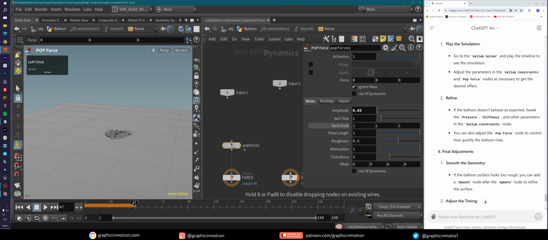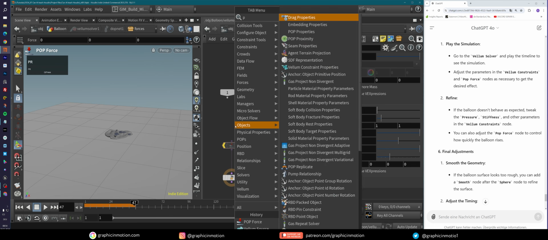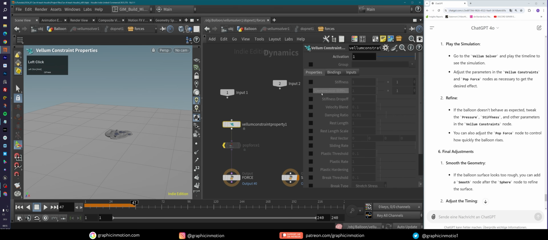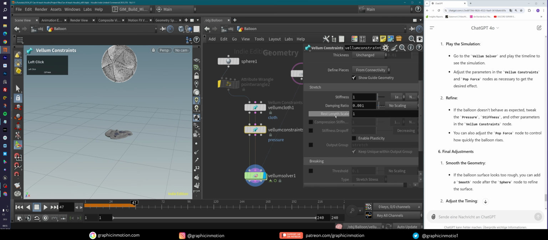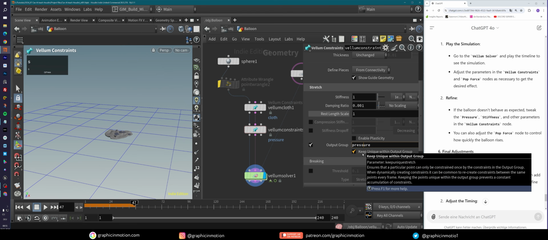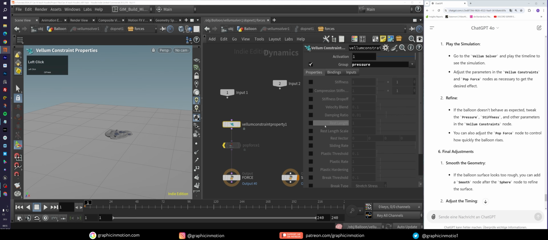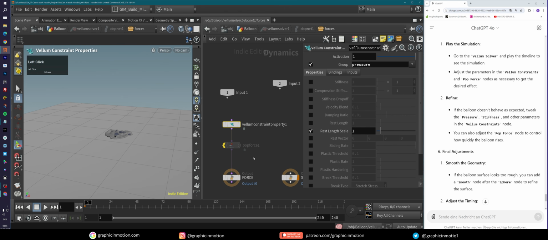And usually what you want to do is, we can also delete this pop force or make it inactive for a moment. You want to use a vellum constraint properties node here. And you want to make sure that this runs over the right group, which we have to create here. So let's set this to group pressure and make sure that this is spelled correctly so that we can find it. Then go in here and set this to group pressure. And now we can just animate the rest scale here.